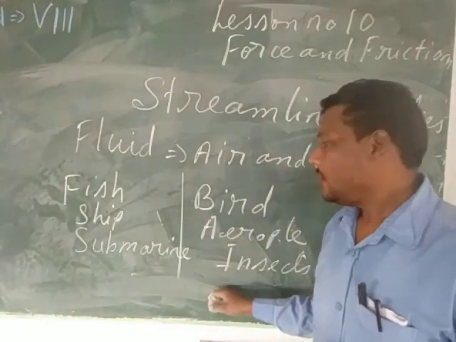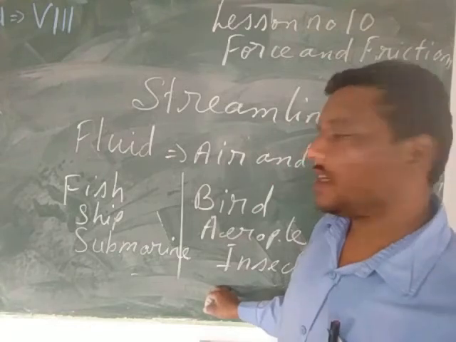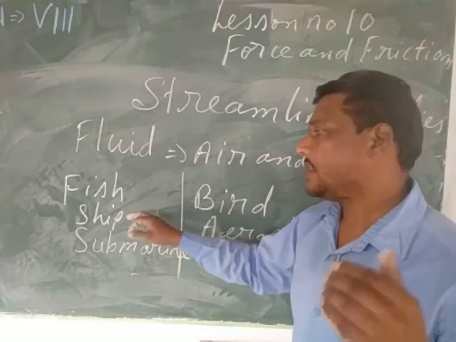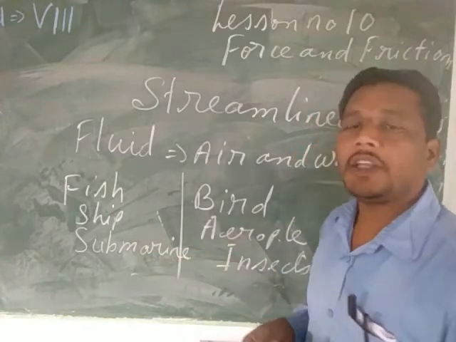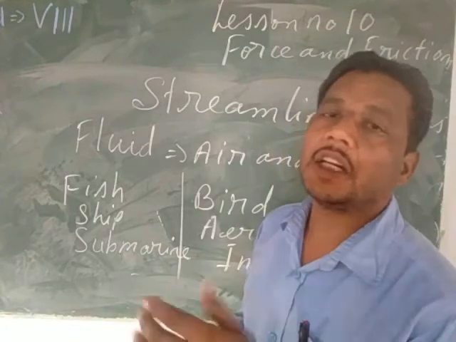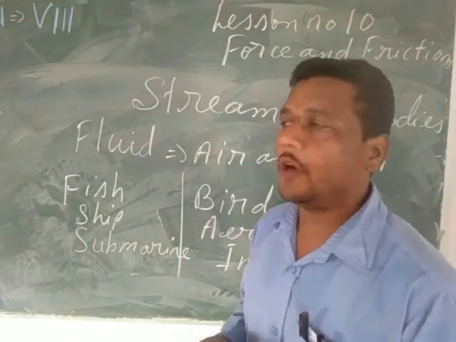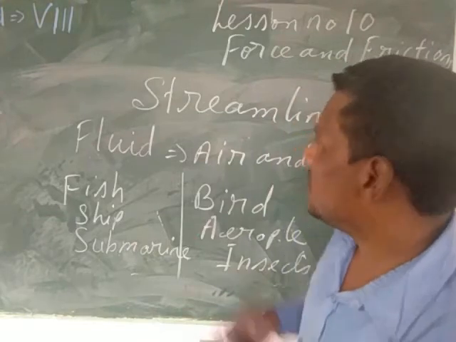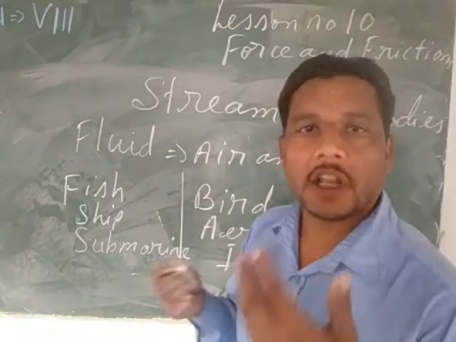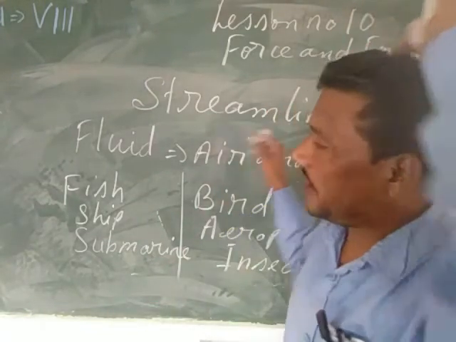In the same way, whenever any aeroplane, submarine or ship is being designed, you will always see that they have the streamline shape. With the help of the streamline shape, they can easily cut the water and move forward, they can cut the air and move forward. So my dear children, what is streamline shape? Once again, the body which is pointed or narrow in the front, broader in the middle, and once again pointed or narrow at the back. Such type of body is called streamline body.